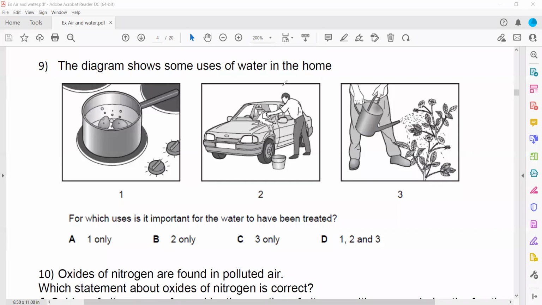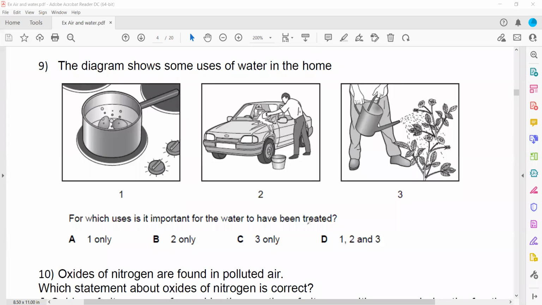Treatment here does not mean you want to kill all the bacteria. Even for plantation, when we use water, we should remove the soluble and insoluble impurities. When we are using water for washing, treated water also refers to removing all the soluble and insoluble impurities.